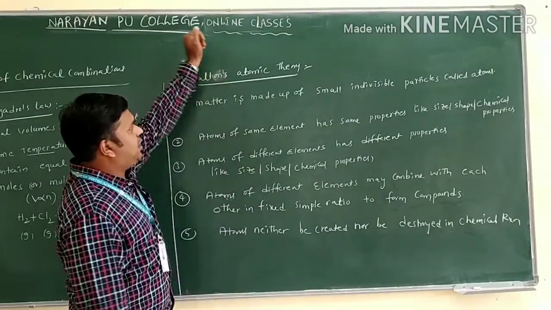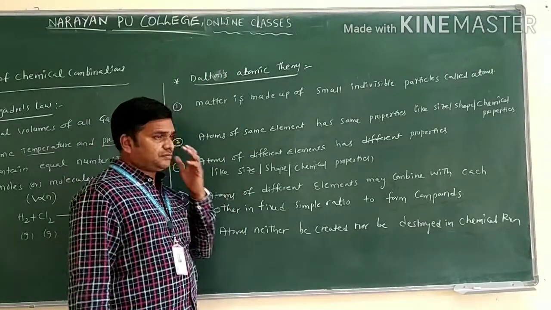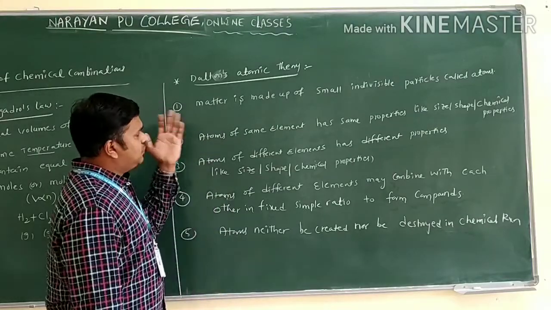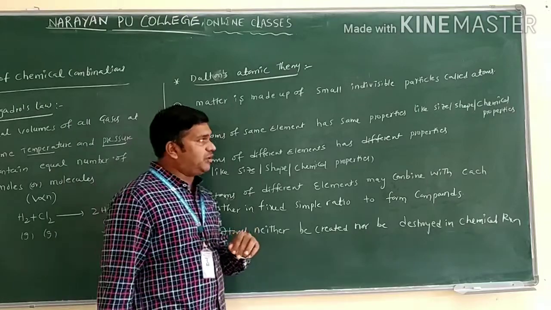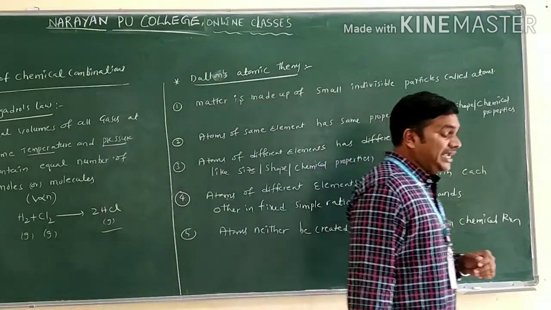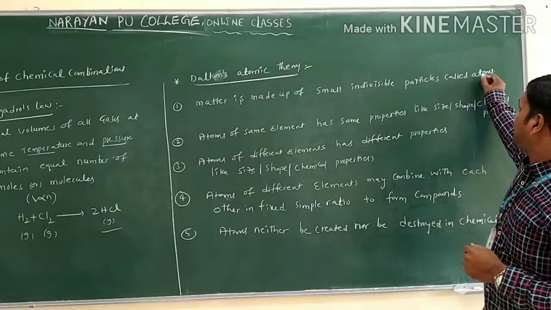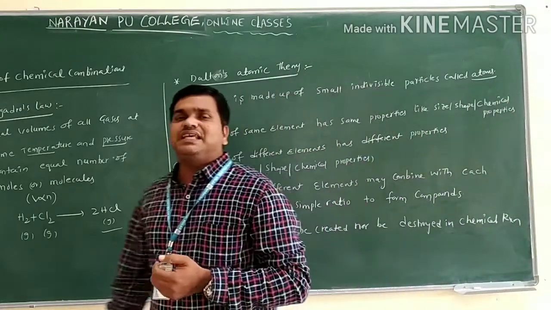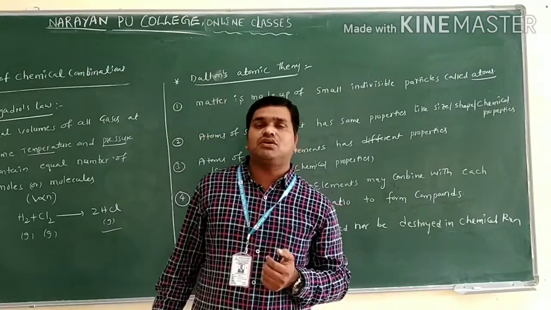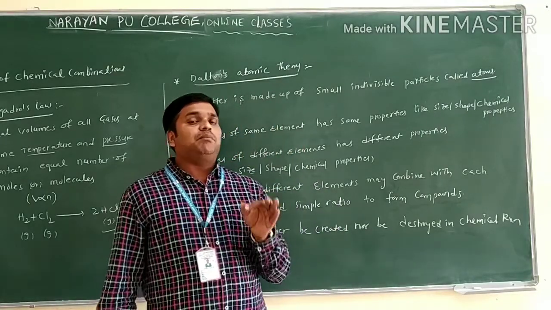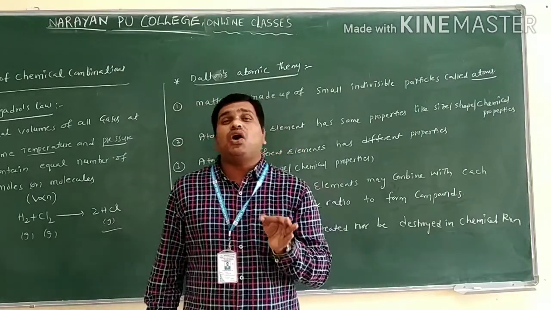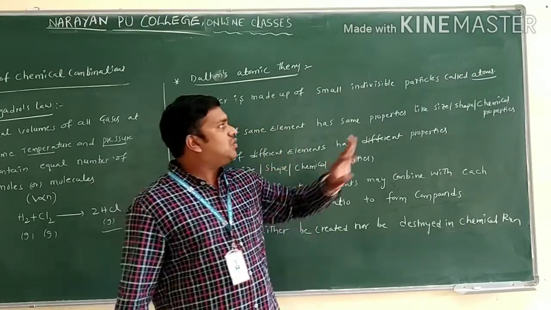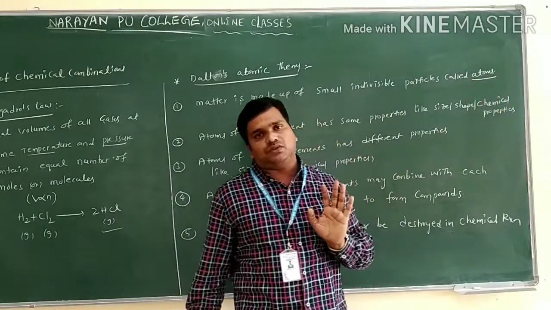Next, the theory we have is Dalton's atomic theory. I already wrote the points regarding Dalton's atomic theory. You see the first point here: matter is made up of small individual indivisible particles called what? Atoms only. We already know the definition of matter. Things which have mass and occupy space are called what? Matter only. The individual particles of matter are called what? Atoms only.